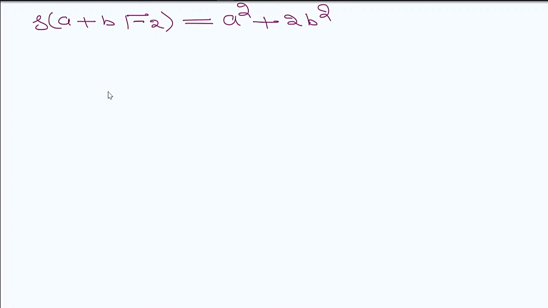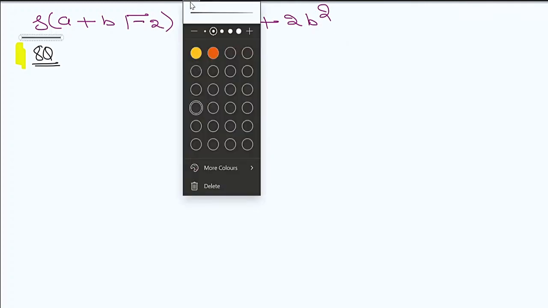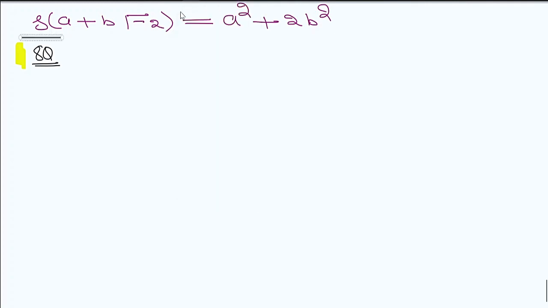Next, example number 8. If F is a field, then in the field, the ring of polynomials is again a Euclidean domain.